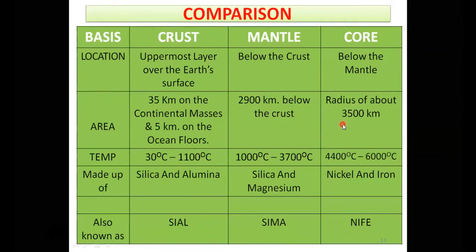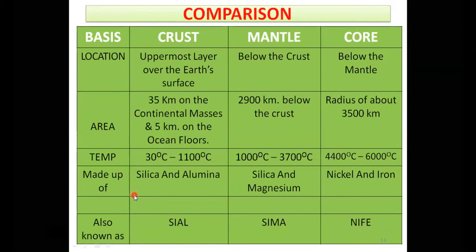Now let us see according to temperature. The crust, where we are living in the lithosphere, is 30 to 1100 degrees Celsius. But in the mantle it is 1000 to 3700 degrees Celsius, quite impossible to survive. And in the core we have seen 4400 to 6000 degrees Celsius, around 5000 to 6000.